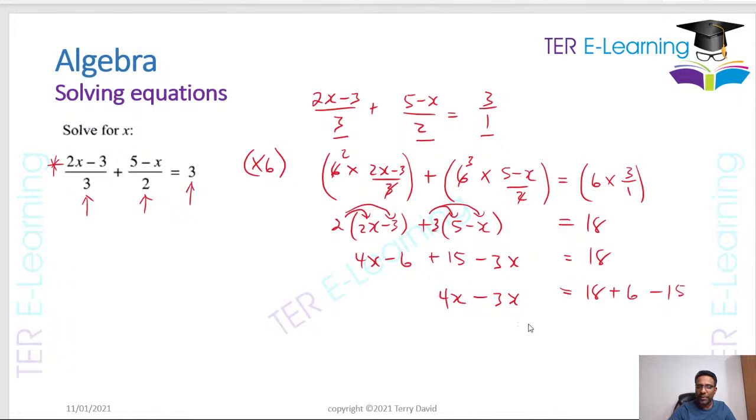So therefore 4x minus 3x is going to give me x. So when I work this out, that is 18 plus 6 minus 15, and I'm going to get 9 as my answer, right? So I'm getting 9 as the answer here. So this is how you solve a question like this, right?